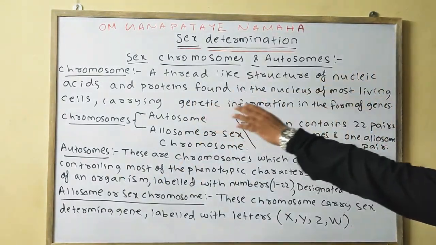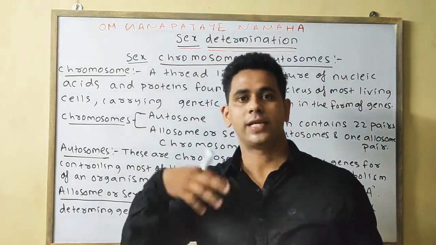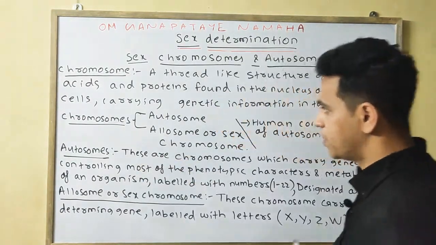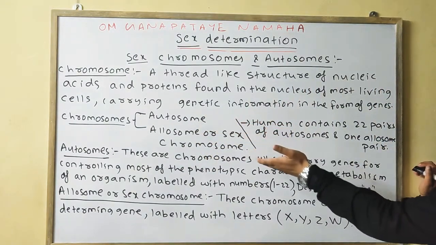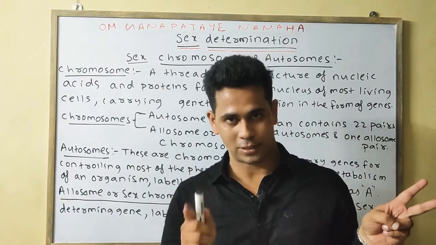So, we have discussed chromosomes. What is a chromosome? These are thread-like structures which contain the genes that carry the genetic information. Chromosomes are divided into two types: autosome and allosome. Humans consist of 22 pairs of autosomes and 1 pair of allosomes, or sex chromosomes.